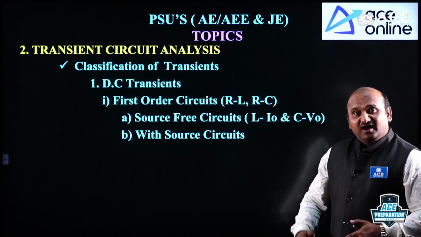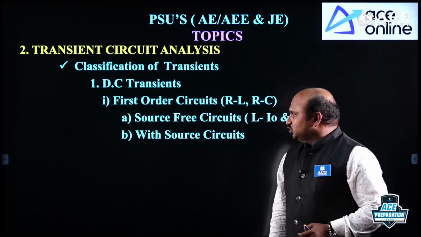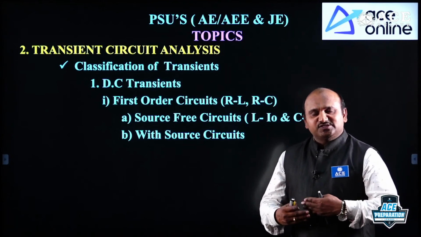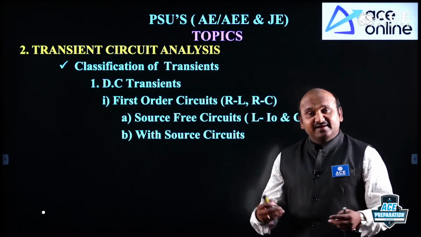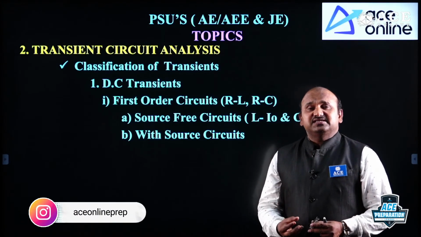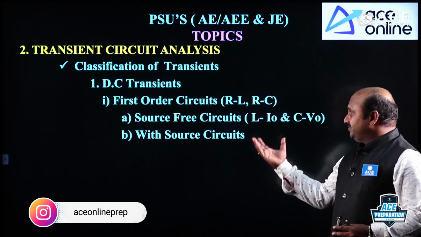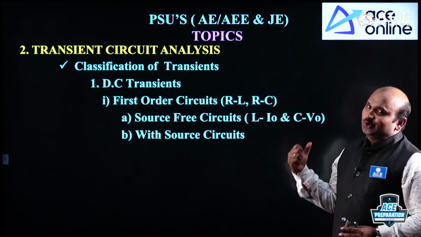And also, under first order, we are going to take the subdivision, that is the source free circuits. Source free circuits means what? Physical source will not be there, but internally there is an energized element present, which may be either inductor with initial current or capacitor with initial voltage.